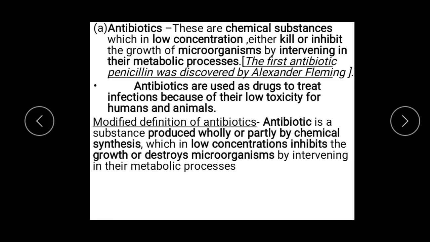So the definition of antibiotic has been modified. The modified definition: an antibiotic is a substance produced wholly or partly by chemical synthesis which in low concentration inhibits the growth or destroys microorganisms by intervening in their metabolic processes. You can write either this or the earlier definition.